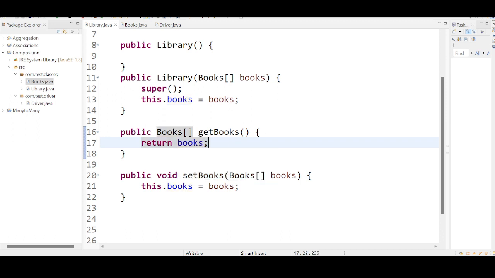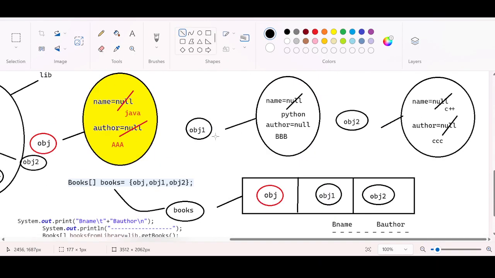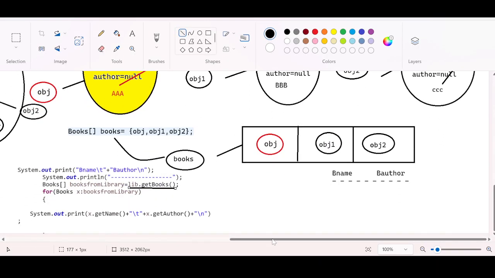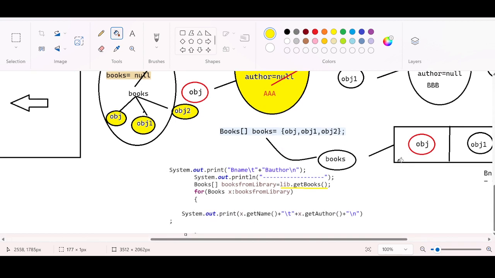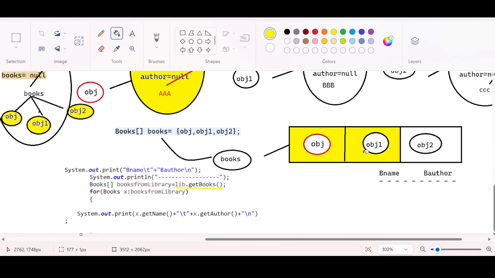It is going to return what? It is going to return the books that are stored in the object. Go to our object and see how many books are stored in it, guys. Don't you think there are three sets of books stored in the object in the form of an array? This is one set of books, this is another set, this is another set. Three sets of books stored in the form of an array. So this has to be stored in the form of an array.